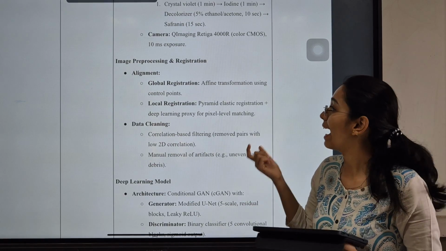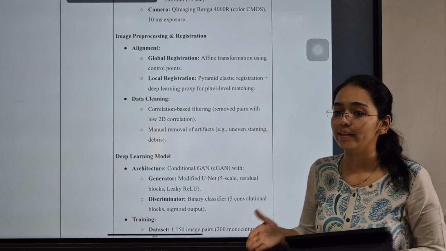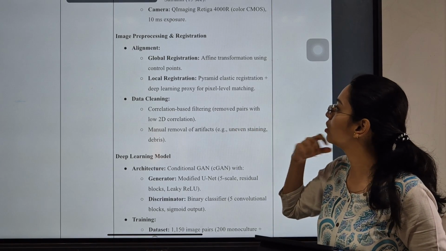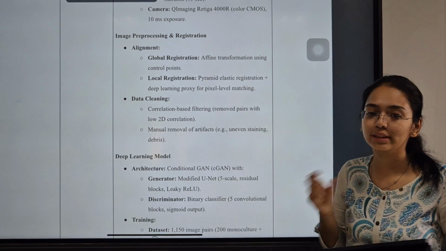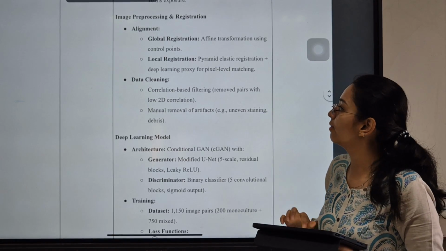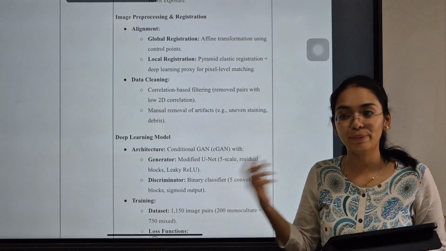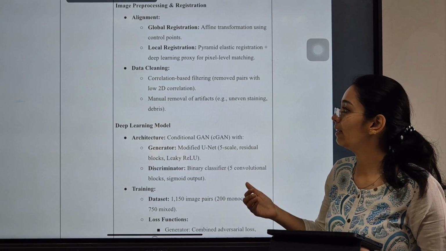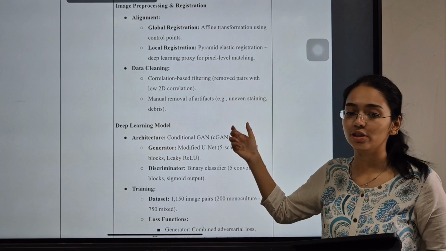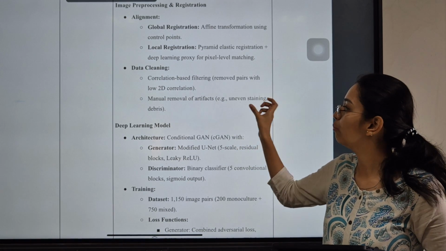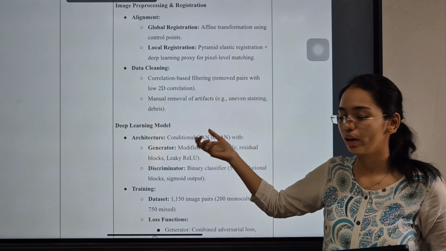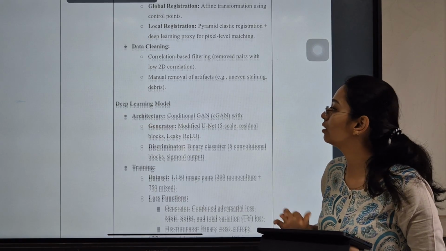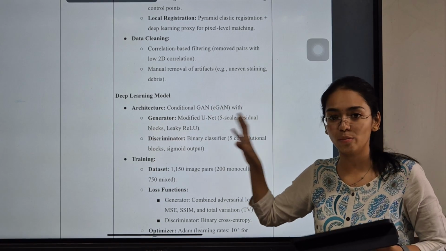Image pre-processing and registration was done. They aligned it initially for the global registration, so an affine transformation using control points was done, and then a deep learning proxy for pixel level color matching was done. They also did cleaning of data, where the correlation was based on filtering. They removed the pairs with low 2D correlation, and manual removal of artifacts was also done. This was basically done to train the model.